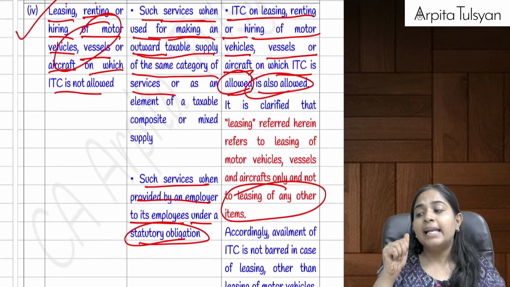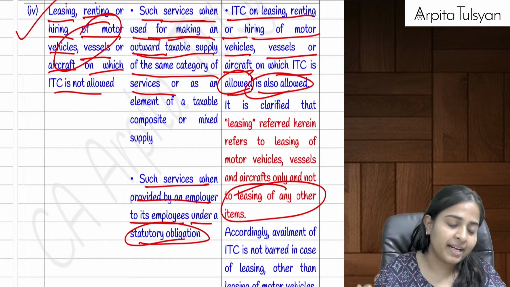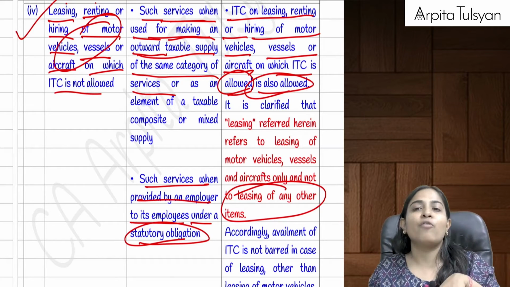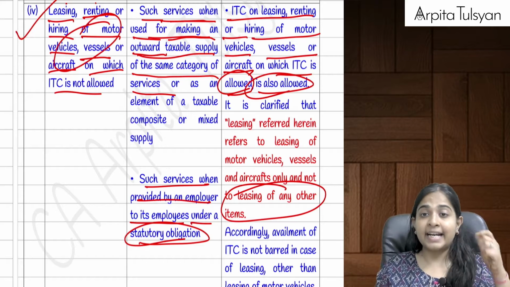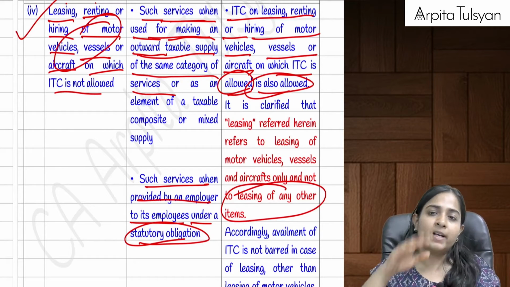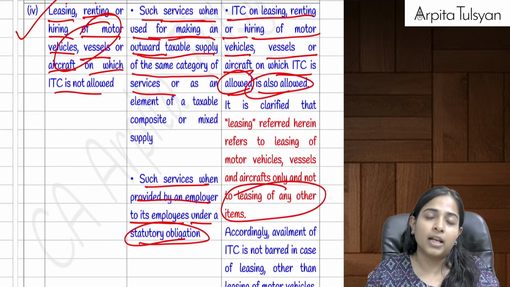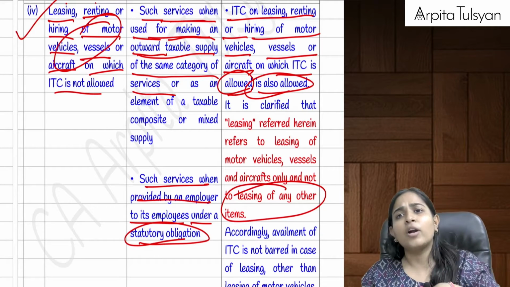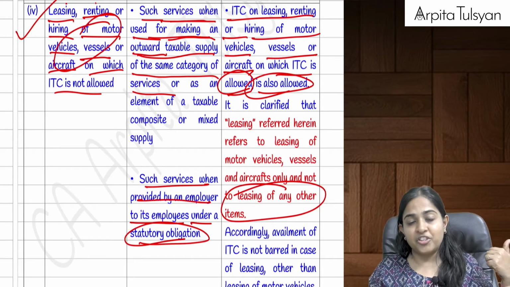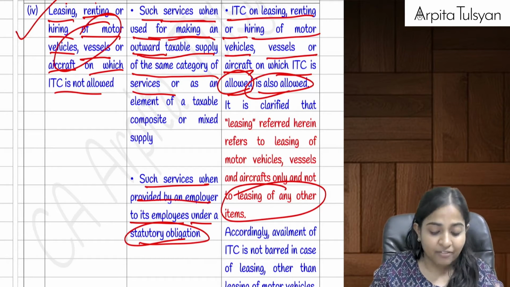Same 3 things: leasing, renting, hiring of motor vehicles, aircraft or vessels, on which ITC was not allowed. I said that I want to purchase a car for office purpose. Law says that no, it is not allowed. Means the ITC on that is not allowed. Then I thought I will take a car on hire and then I will travel. Then if you have paid GST on this hiring charges, even that will be blocked.